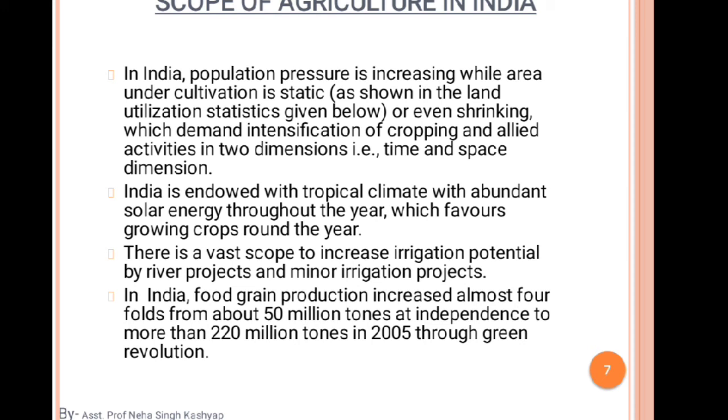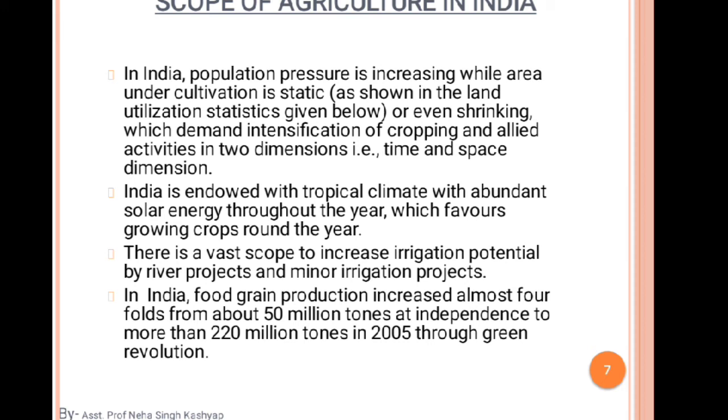India is endowed with a tropical climate with abundant solar energy throughout the year, which favors growing crops round the year. As we all are aware, photosynthesis is a process which provides the food for the plant and provides oxygen. The photosynthetic process is a very important biological phenomenon.